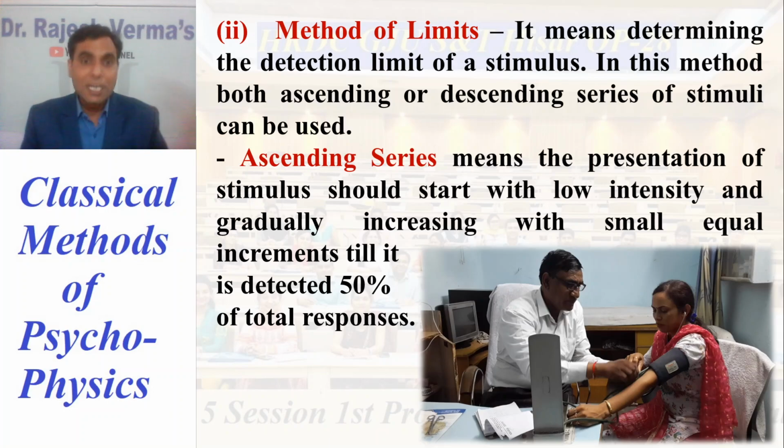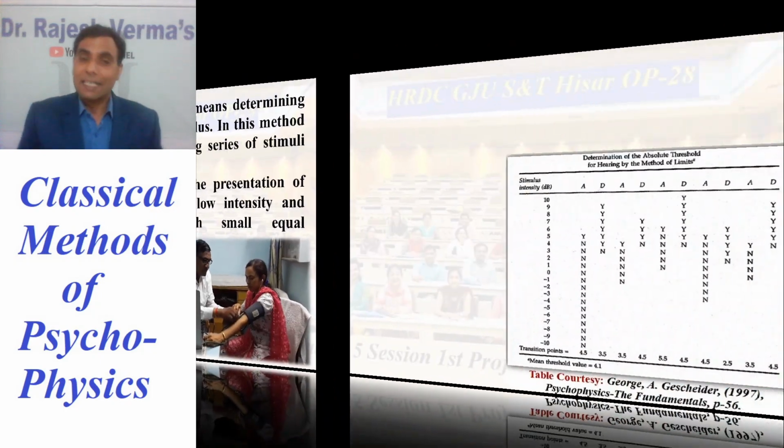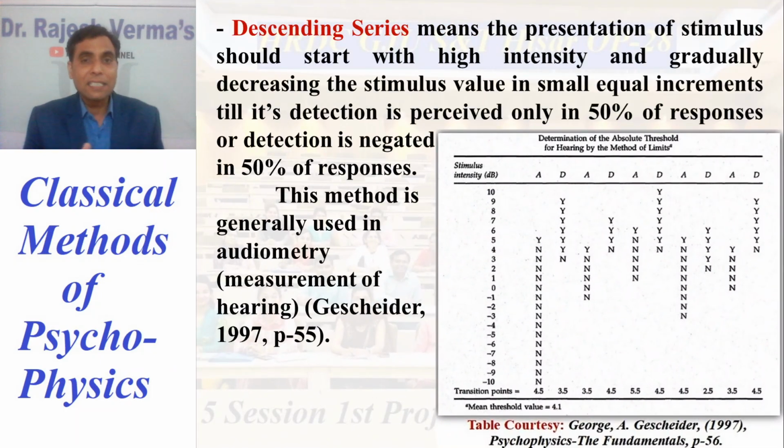Contrary to that, we have another technique called the descending series. In the descending series, it is just the opposite of the ascending series. Here, the presentation of the stimulus starts with high intensity and the stimulus value is gradually decreased in small, equal increments till detection is present in only 50% of responses, or detection is negated in 50% of responses.